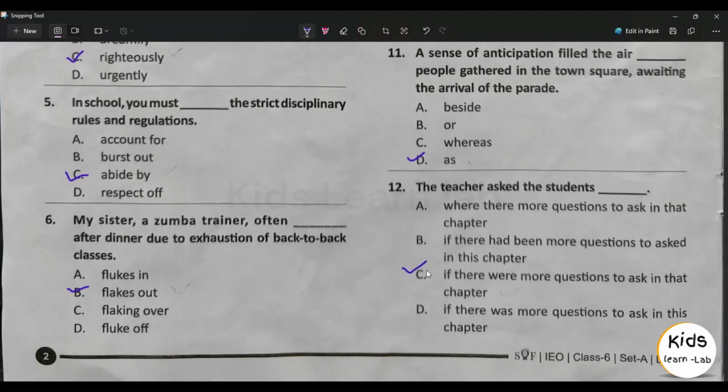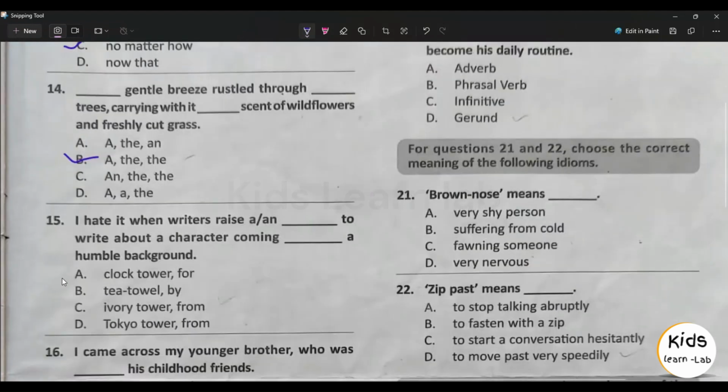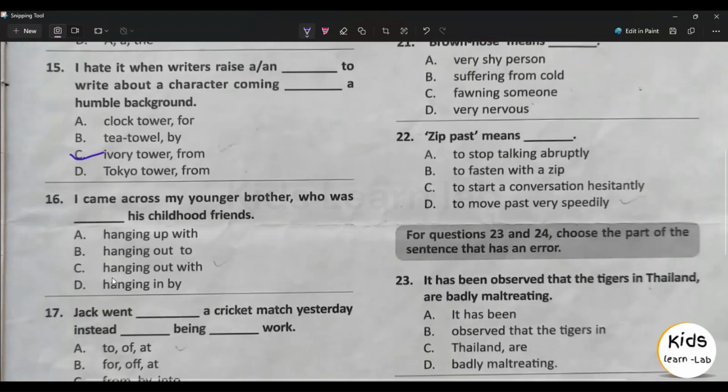12th question answer is option C. 13th question answer is option C. 14th question answer is option B. 15th question answer is option C. 16th question answer is option C.